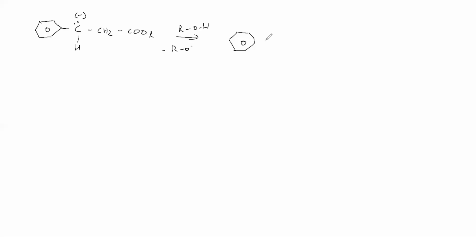Now that CH minus becomes CH2, neighboring CH2, COO or, so and so compound we will get. This is called the Favorsky rearrangement.